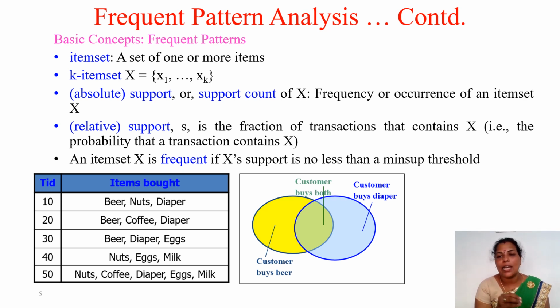This way we can analyze not only with respect to beer and diaper, we can draw the relationship between eggs and milk, coffee and milk, many things we can analyze, and we can find out the patterns. This is one simple example for frequent patterns.